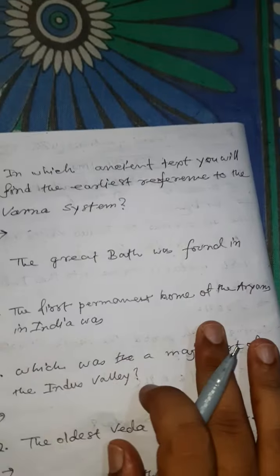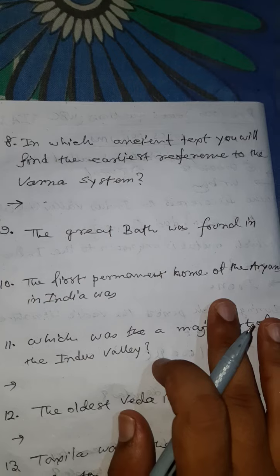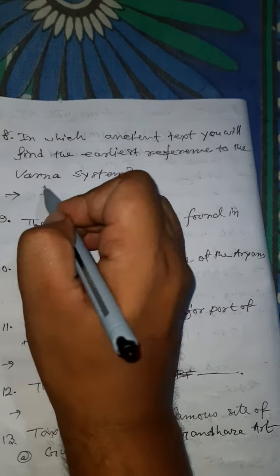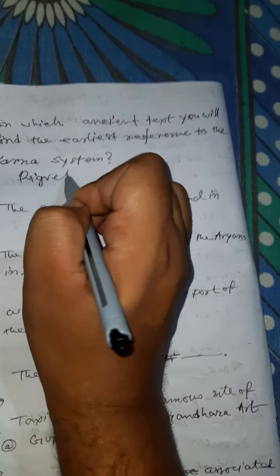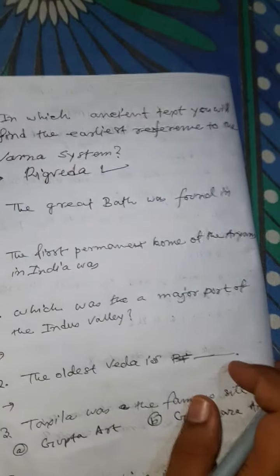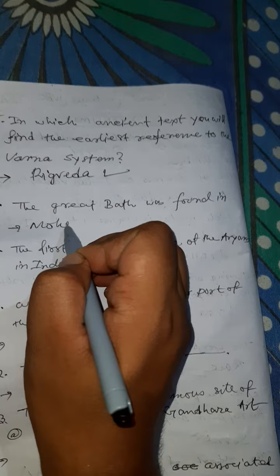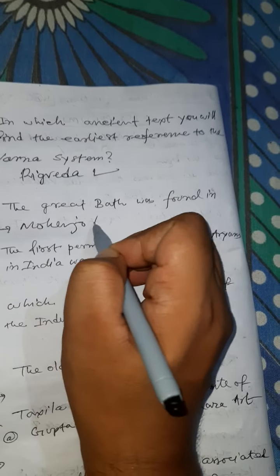In which ancient text do you find the earliest reference to the Varna system? Answer is Rig Veda. The Great Bath was found in Mohenjo-daro.